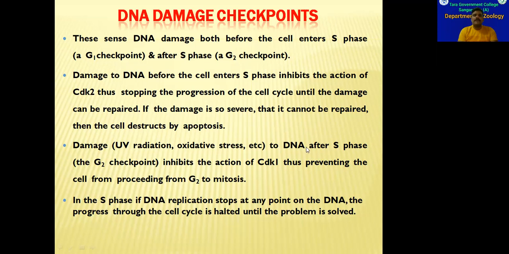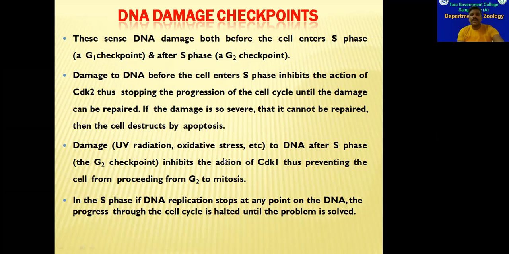Once this second checkpoint allows the cell to enter, there will be no DNA repair mechanism happening in the cell. Only the anaphase promoting complex will control the events of spindle fiber formation and chromosomal alignment and all those